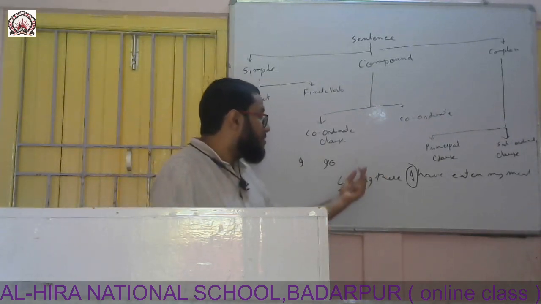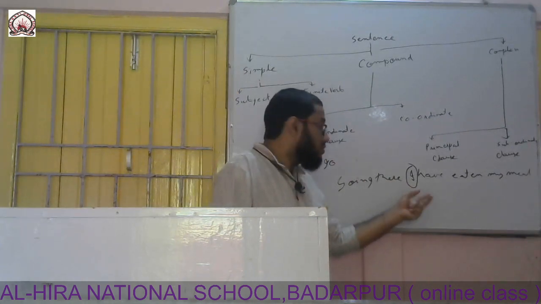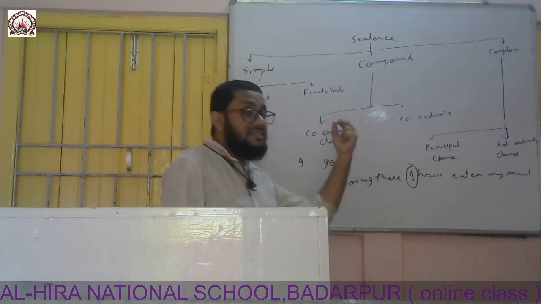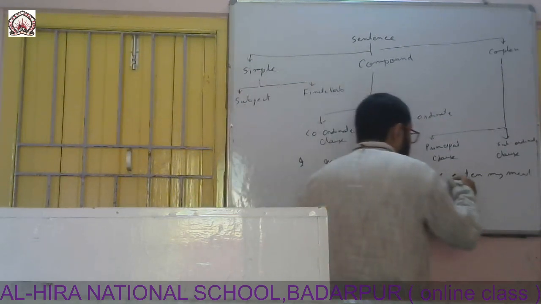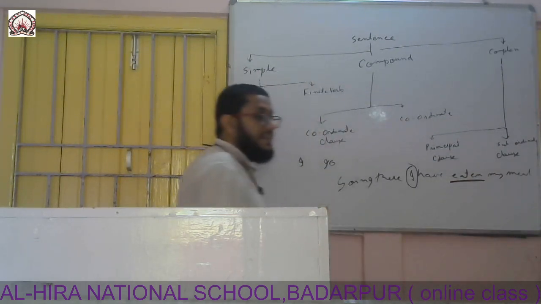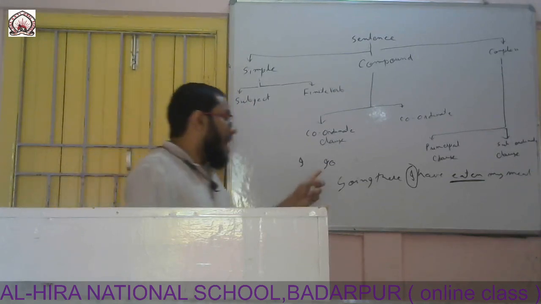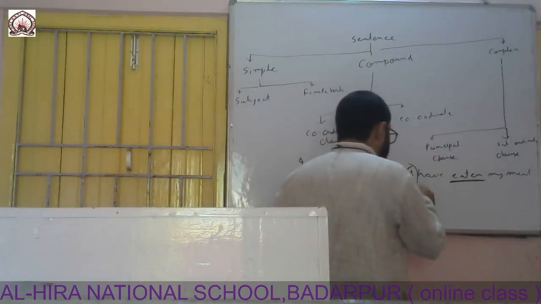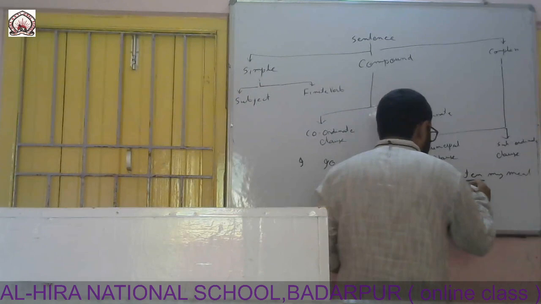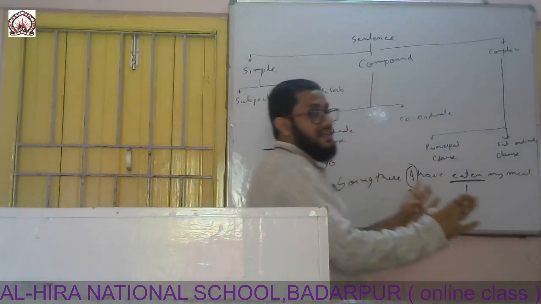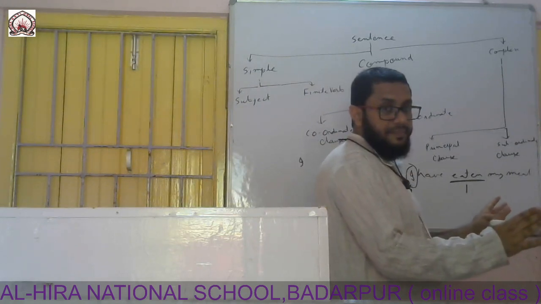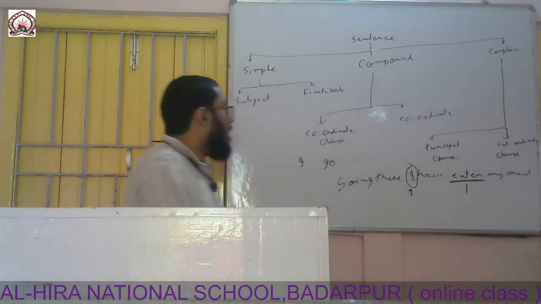We are talking about I. So this is the subject. Where is the finite verb in this sentence? The finite verb is eaten. I have eaten my meal: one subject, one finite verb. So this sentence is a simple sentence. Hope you have understood.